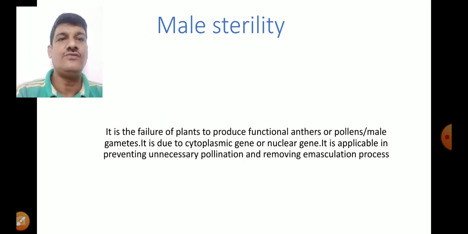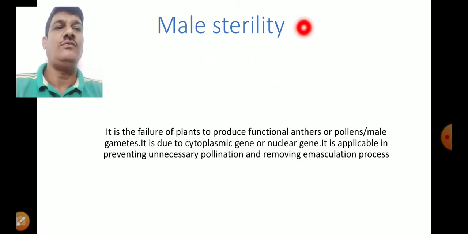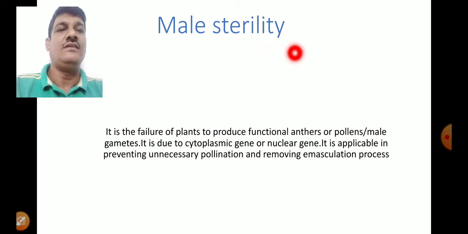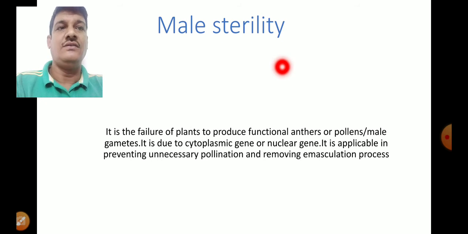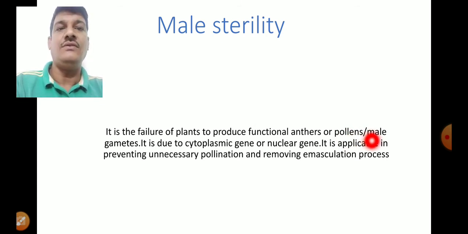Now the question is, what is the meaning of sterility, or what do you know about the sterile? Sterility, in a general way, can be defined as the failure of a plant to produce its functional anther. And you know that anther is a reproductive structure of a male plant flower which has the tendency to produce the pollen grains, and the pollen grains germinate to give rise to male gametophyte.